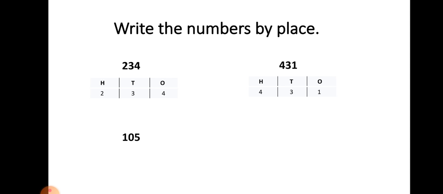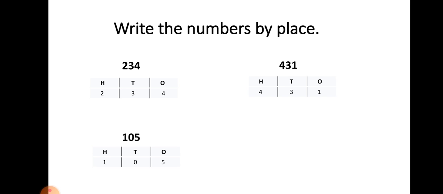Next number is 105. Here also a 3 digit number: 1, 0 and last number 5. Let's divide this number into places. Places are first hundreds, then tens and last ones.